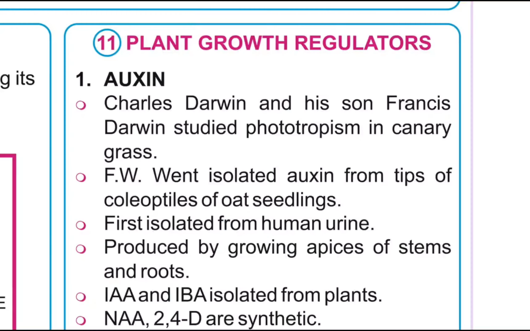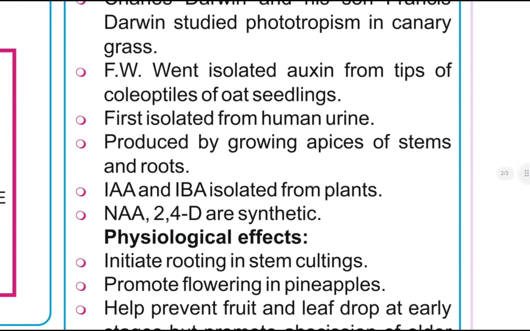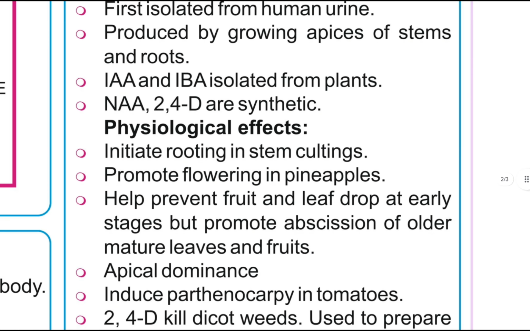Plant growth regulators, auxins. Charles Darwin and his son Francis Darwin studied phototropism in canary grass. F.W. Went isolated auxin from tips of coleoptiles of oat seedlings. It was first isolated from human urine, and is produced by growing apices of stems and roots. IAA and IBA are isolated from plants. NAA and 2,4-D are synthetic.